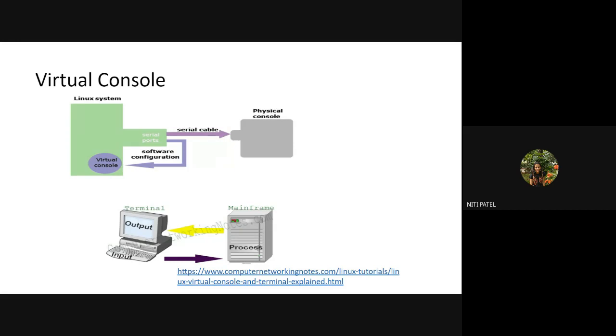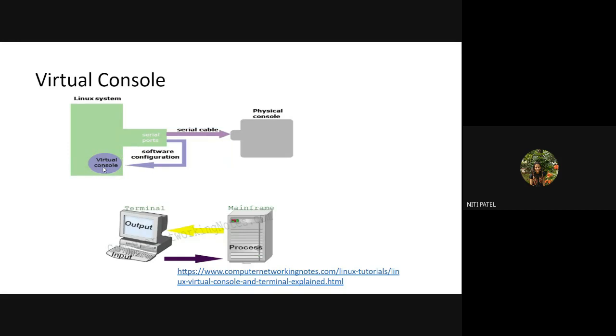When you enter inside the virtual console, you will get to see all the users that are connected. Apart from that, you will also get to see your own username. So for example, if I have logged into the system as Neeti, I will get to see Neeti. I will get to see Tahir also if Tahir is connected. I will get to see Varshil's name also if Varshil is connected, and I'll get to see Pratham's name also if Pratham is connected. So what are these? Tahir, Varshil and Pratham are nothing but physical consoles. They are connected to whom? They are connected to my system, meaning Neeti's system, and they are connected to the virtual console.